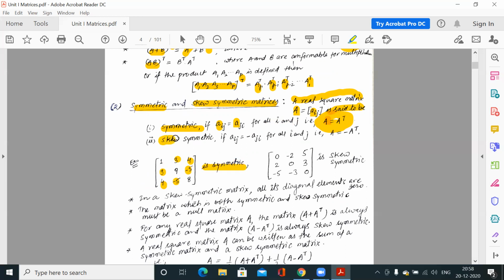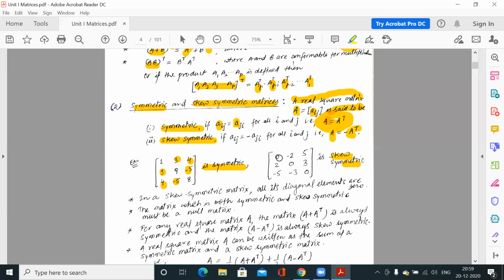Now the skew symmetric matrices. Suppose we have one matrix. If you take the transpose of that matrix and compare the matrix A with its transpose, then you will find A is equal to minus A transpose. It means each element in A is equal to the negative of the corresponding element of the transpose matrix. So suppose we have this matrix, this is skew symmetric.